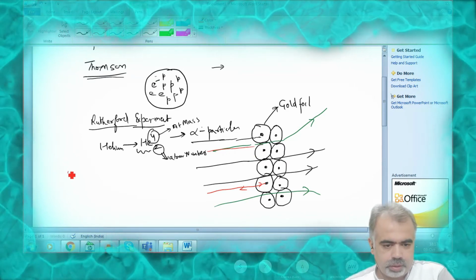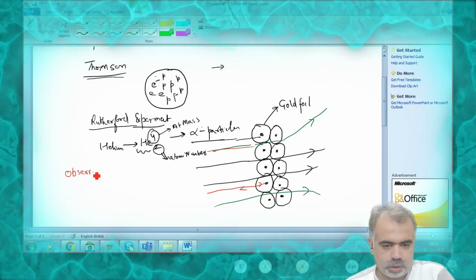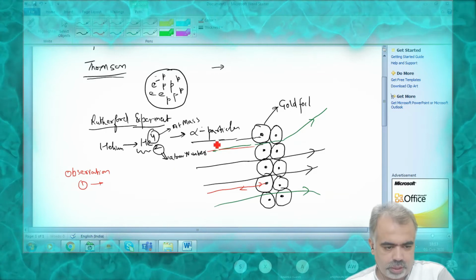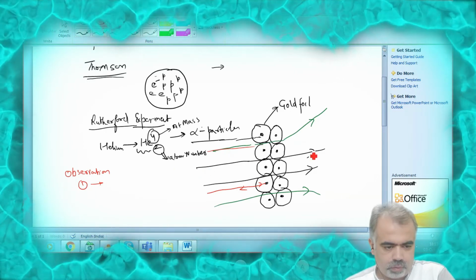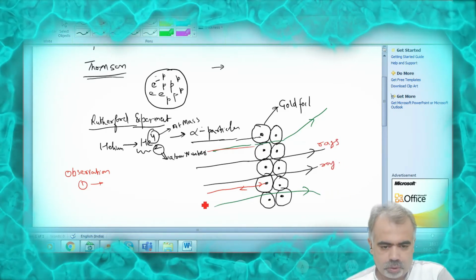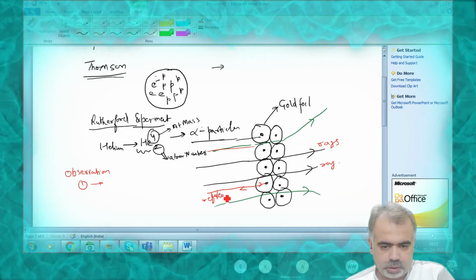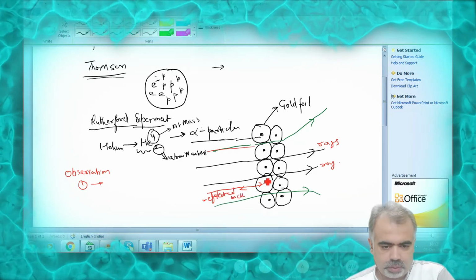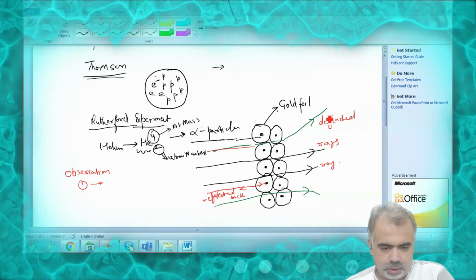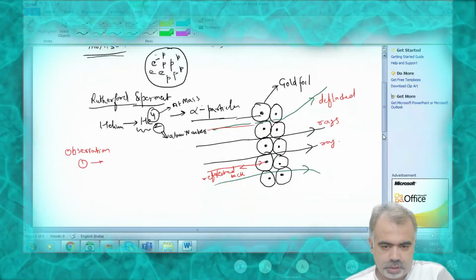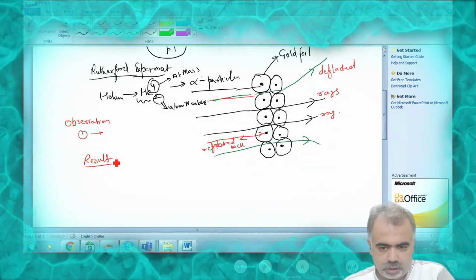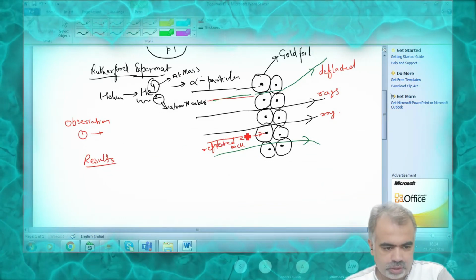Again I am repeating, he threw the alpha particles through the gold foil and he found three observations, which are very important. Number one, most of the rays pass through. Some of them are reflected back, and some are deflected, meaning at a certain angle they deflect. Now with these three observations he concluded three results.